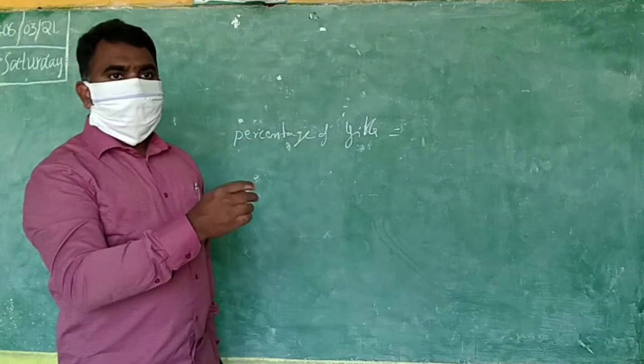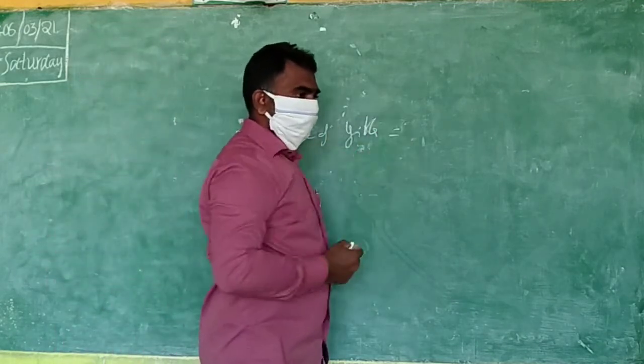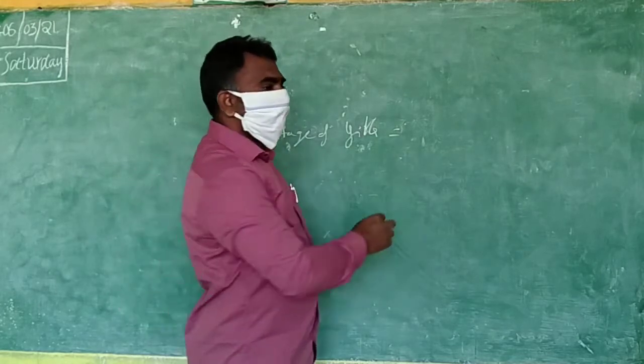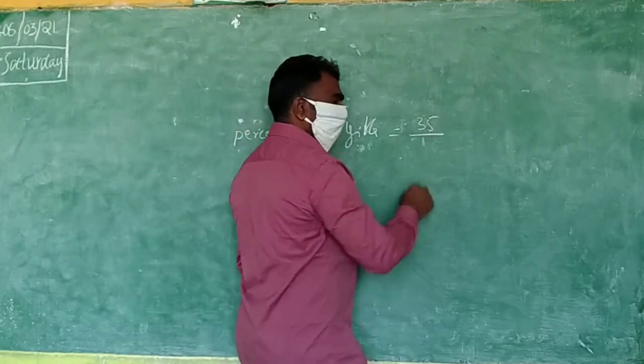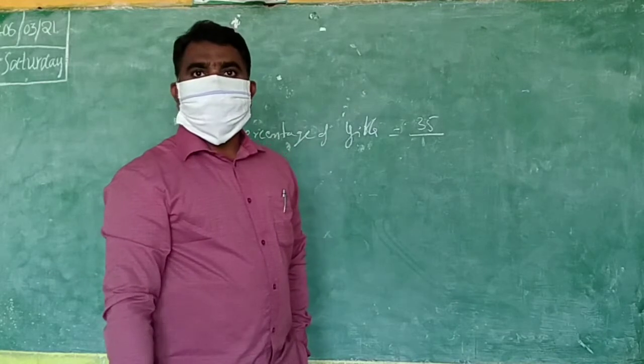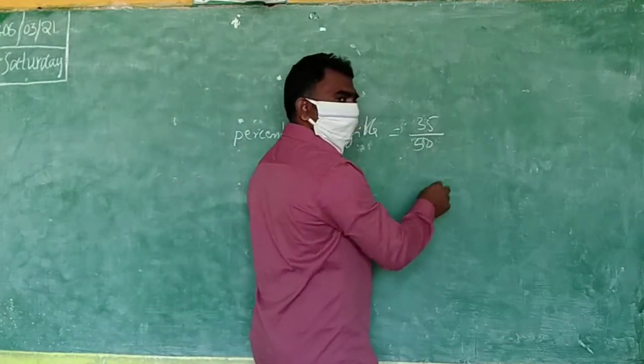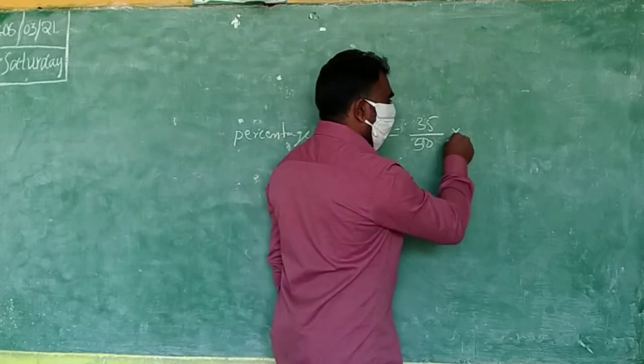What should we do? The number goes in the numerator. Girls means how many girls are there? 35 in the numerator, by total in the denominator. What is the total? 50, into 100.